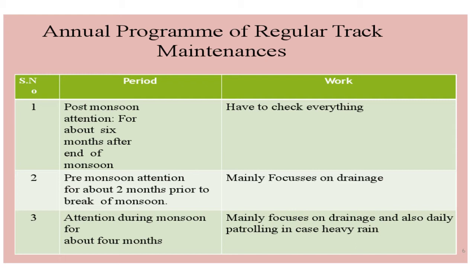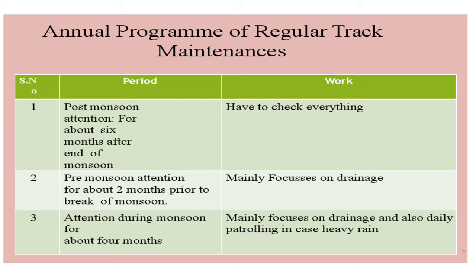The pre-monsoon attention is for about 2 months prior to the break of monsoon. So before the rainy season comes, 2 months prior to that, importance should be given mainly to drainage, because when rain comes, proper drainage facility should be there, or else waterlogging can happen and this will affect the movement of trains. It is not going to be a good thing. So proper drainage facility should be there, and this has to be checked at least 2 months prior to the break of monsoon.